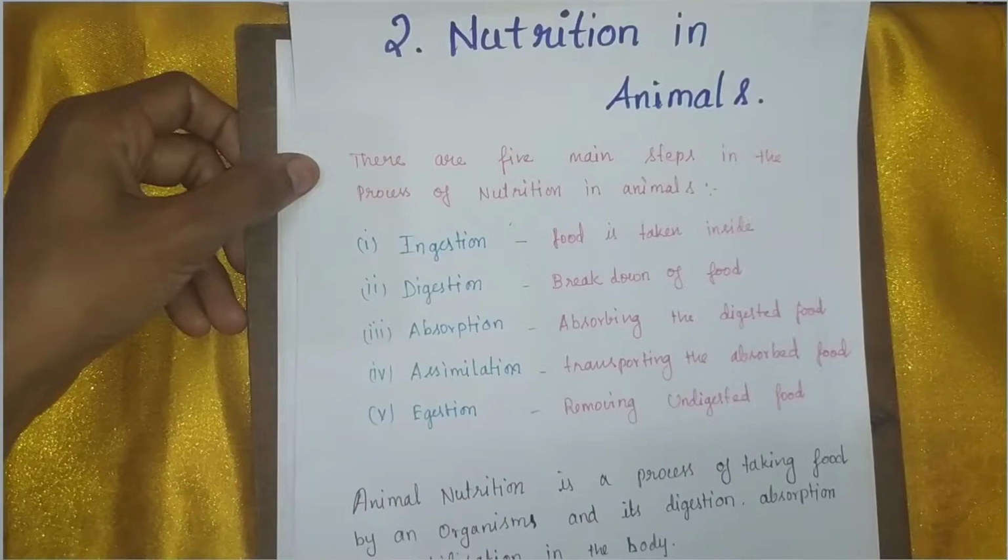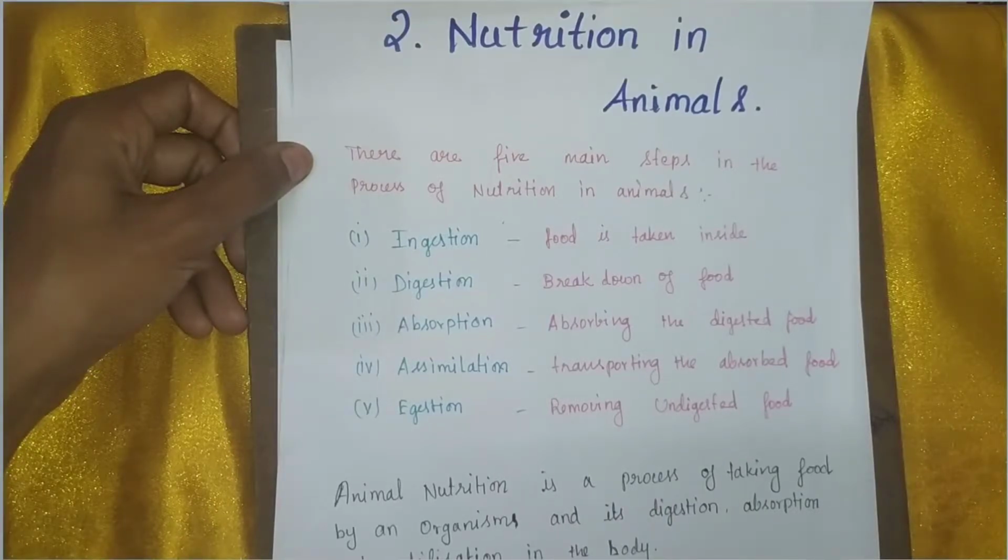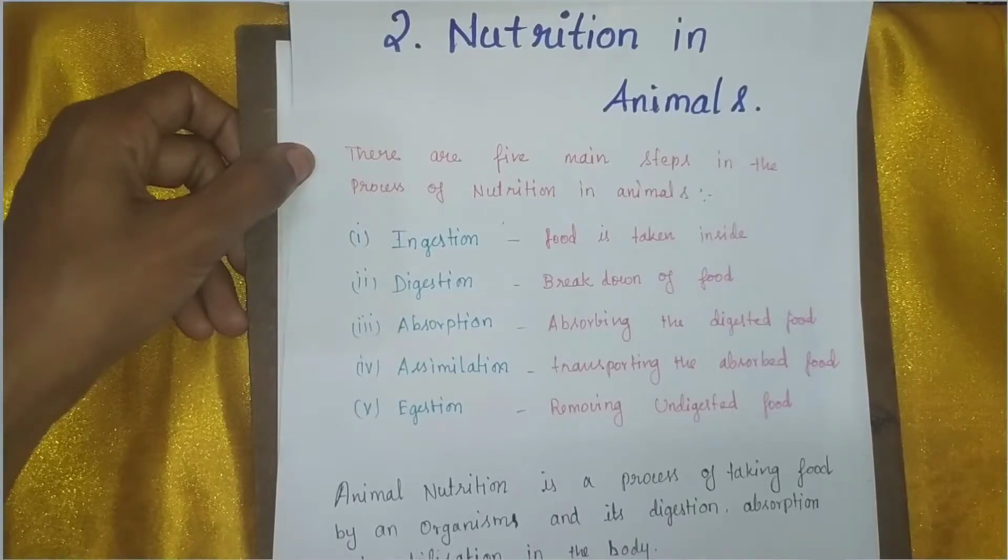Last chapter we studied about plants, that green plants can make food by the photosynthesis process, but humans and animals cannot. Humans and animals depend on plants directly or indirectly for their food. They are categorized as heterotrophs. Let us start a new chapter, nutrition in animals.